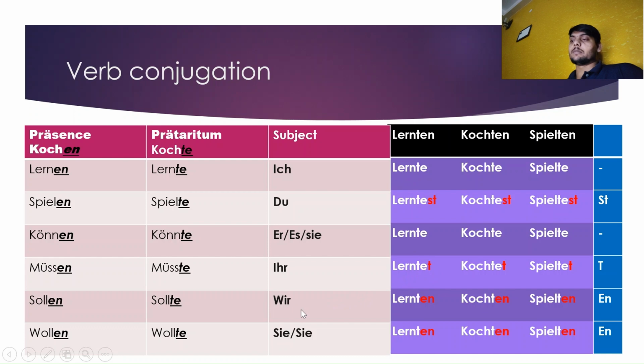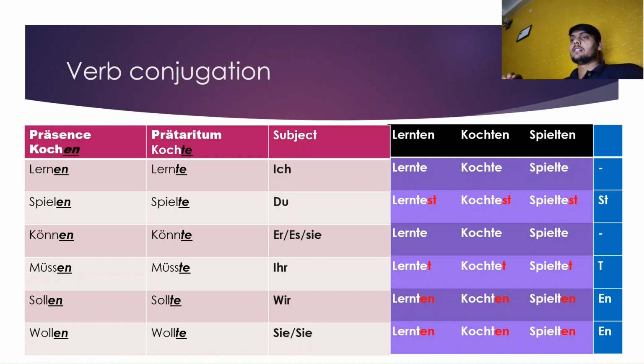And if the subject is wir, sie or a plural subject, at that time we use the infinitive form of the past. So it is the present infinitive form and it is the past infinitive form, or you can say we are adding en in the ich form, so it has been converted to the wir form or plural subject form. Okay, so I hope you have understood the verb conjugation in the past indefinite from the present indefinite tense or present infinitive form.